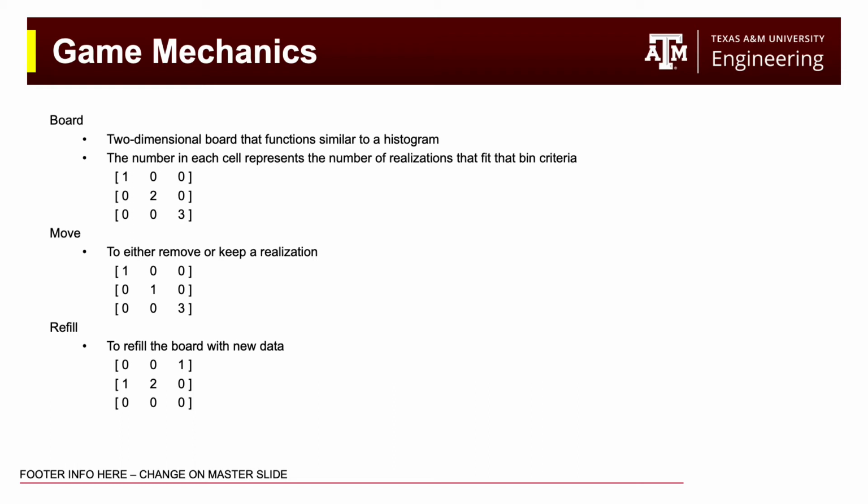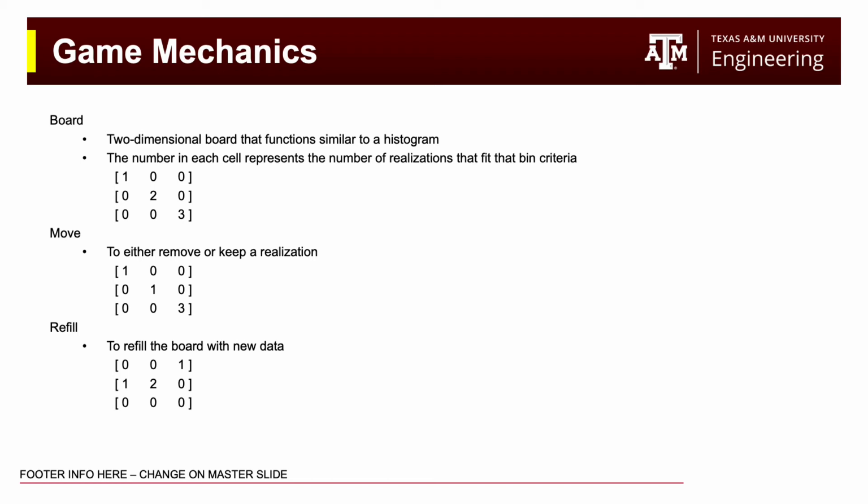Let's start with a board. You're going to have a two-dimensional board that functions similar to a histogram. Right here we can see our board, where the x and y axes specify certain criteria. The number in each cell represents the number of realizations that fit that bin criteria.